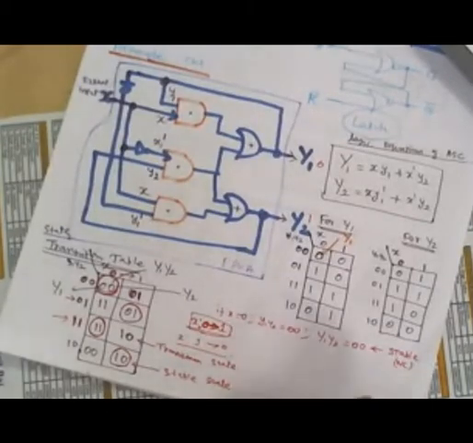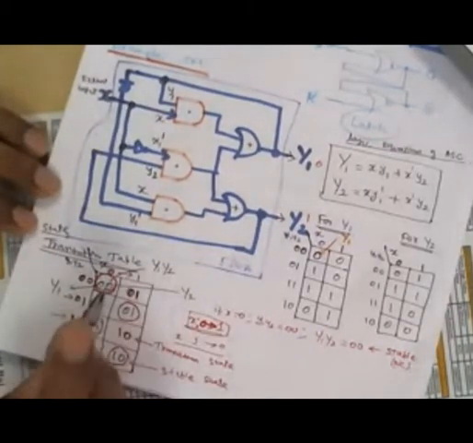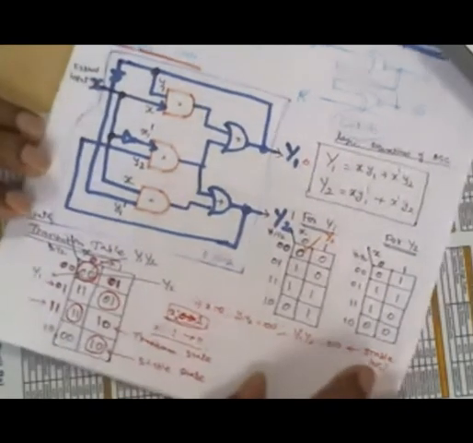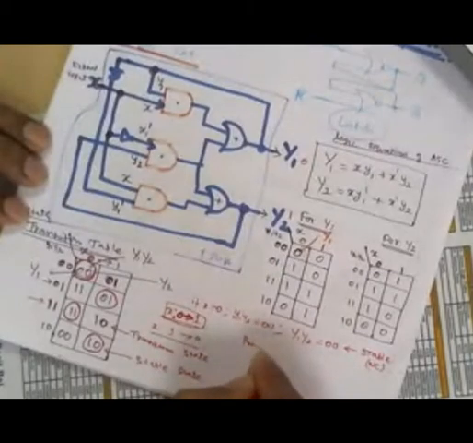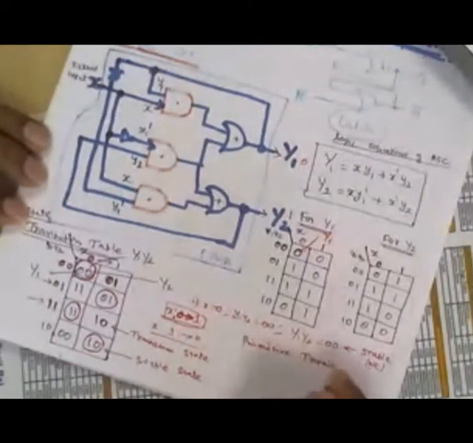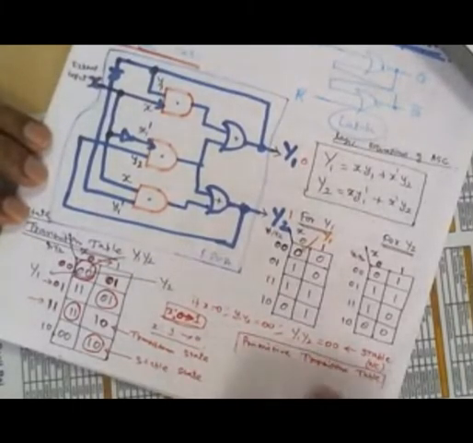Keep one thing in your mind: if only one stable state is in the row, it is called a fundamental or primitive transition table. We will see this algorithm in depth after some discussions.